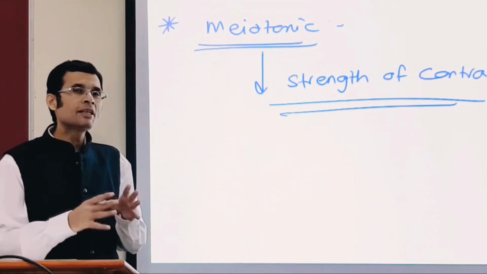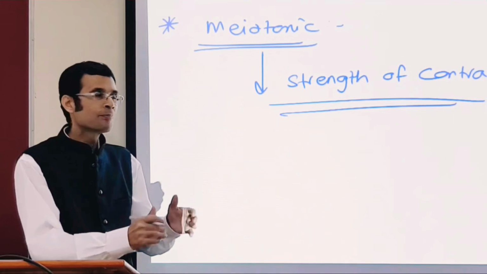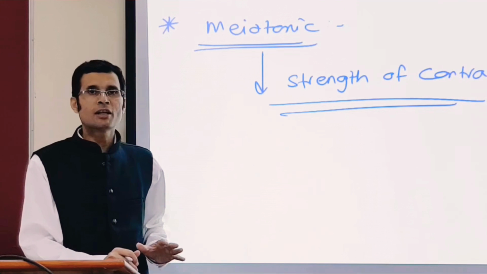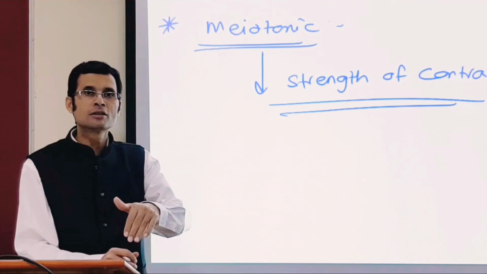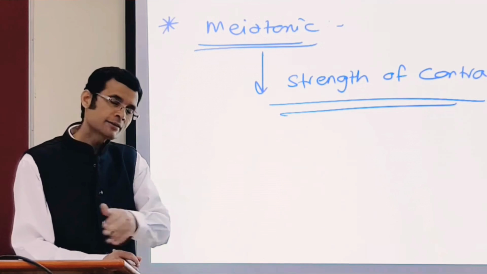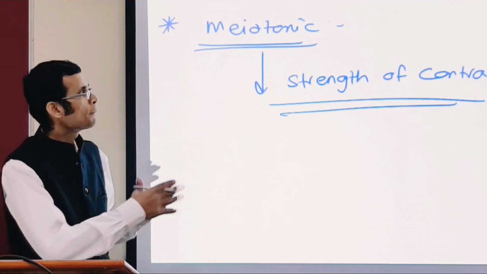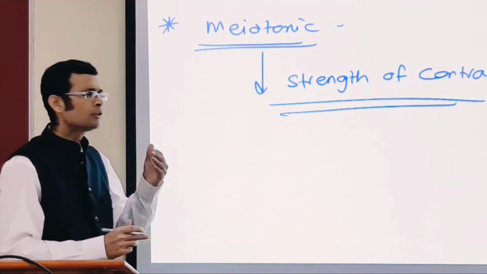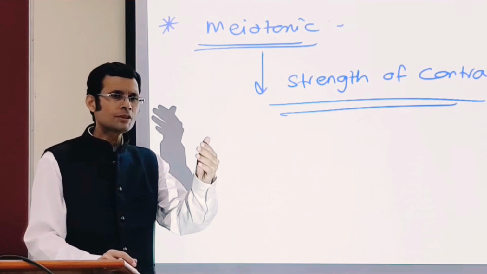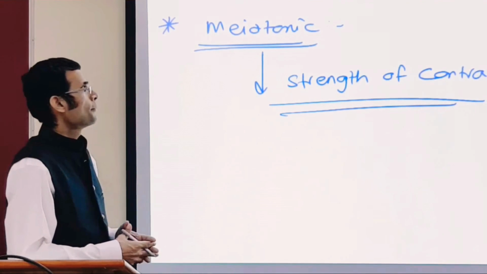Which means what? It means in the first part of contraction, most of the work was done. So the later part need not be that strong, and therefore the contraction strength goes on decreasing after the initial strength. Such contractions are called myotonic contractions. So fiber recruitment can stop after the initial contraction strength.